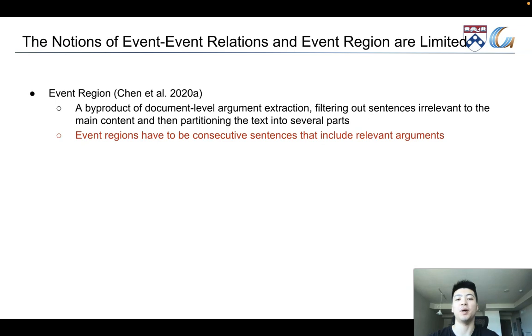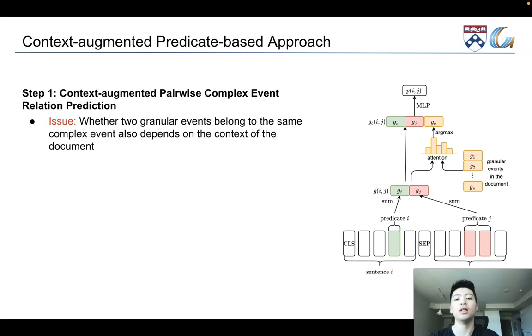In Chen's paper, they proposed the notion of event region, which is a byproduct of document-level argument extraction. They remove sentences that do not contain arguments and partition the text into several parts. They define these adjacent sentences as event regions. Since event regions have to be consecutive sentences that include relevant arguments, the scope of event regions is much more constrained than complex events. So we present a context-augmented approach to directly identify complex events.